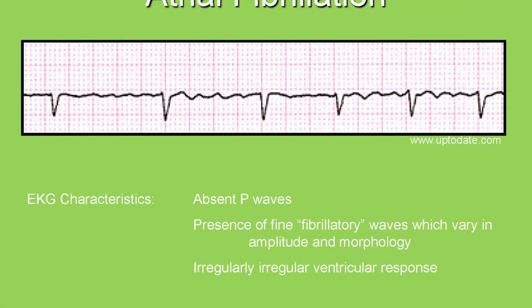Atrial fibrillation, another image. There is an absent P wave. Is there any P wave, do you see? No. There is an absent P wave.